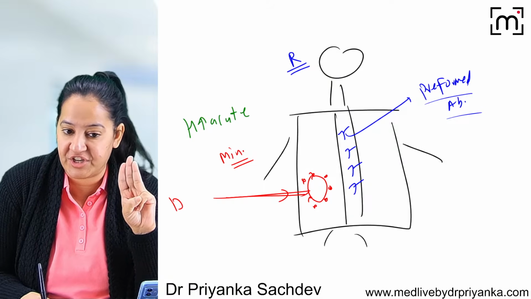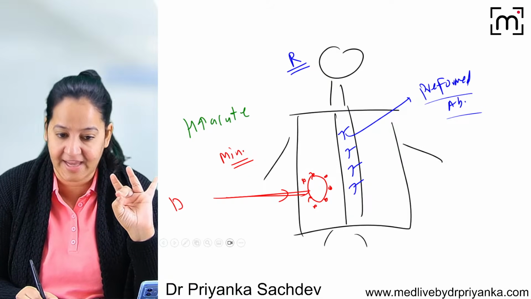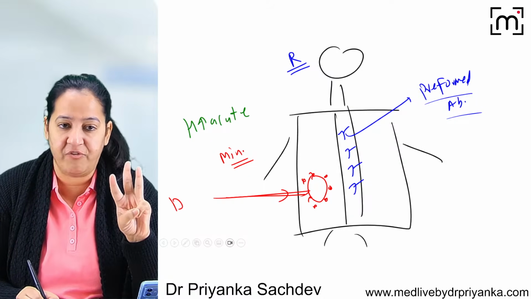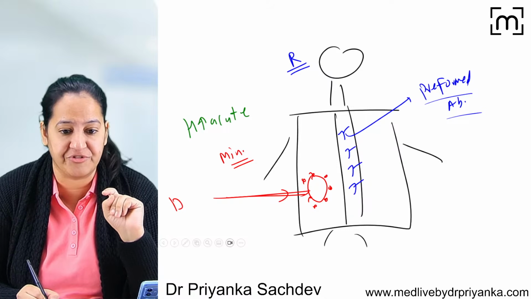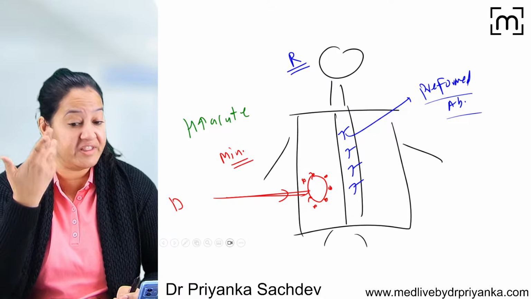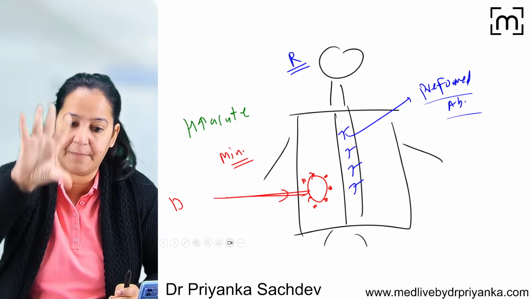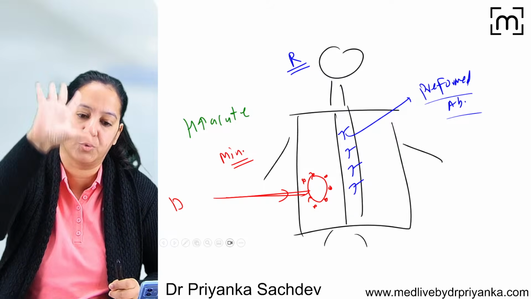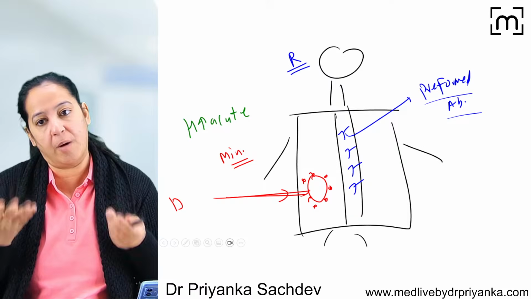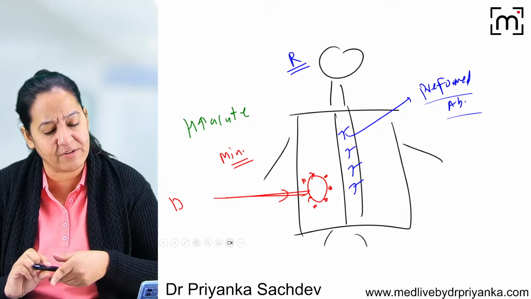I will tell you three types of rejection. This is hyperacute. The second is acute and the third is chronic. I will tell you the mechanism of all three. This is the first one, hyperacute rejection. It is very fast. Within minutes, the graft is rejected on the OT table itself, before you close the patient, before you suture the patient. Before you close, you come to know the graft is rejected. It's a gone case, it's a flop surgery.